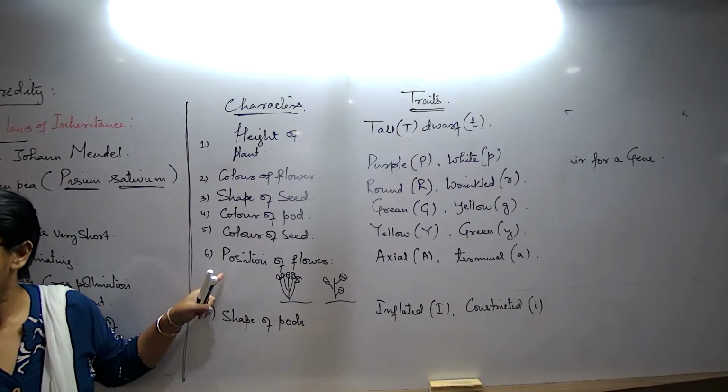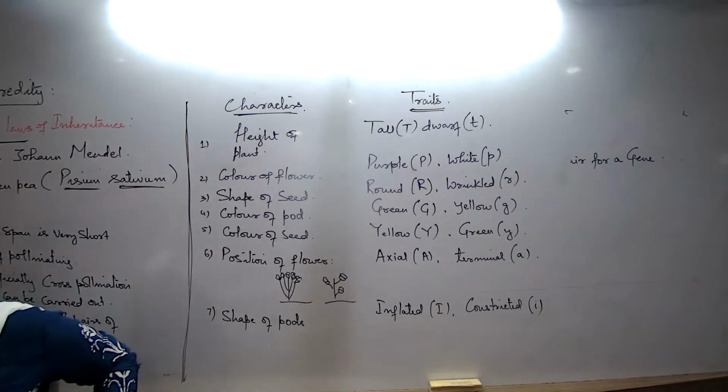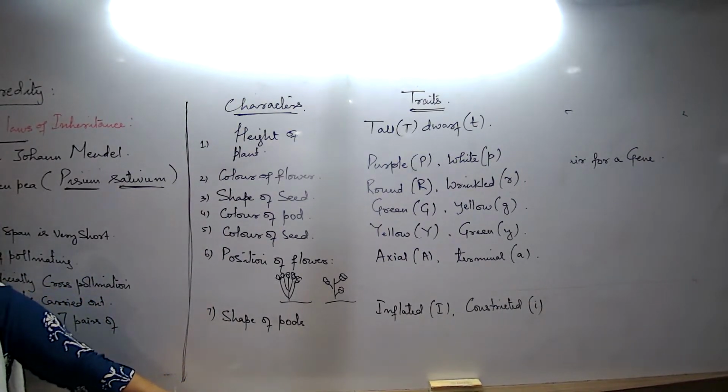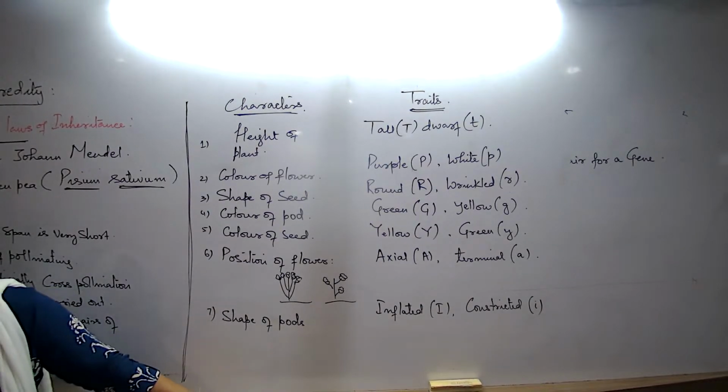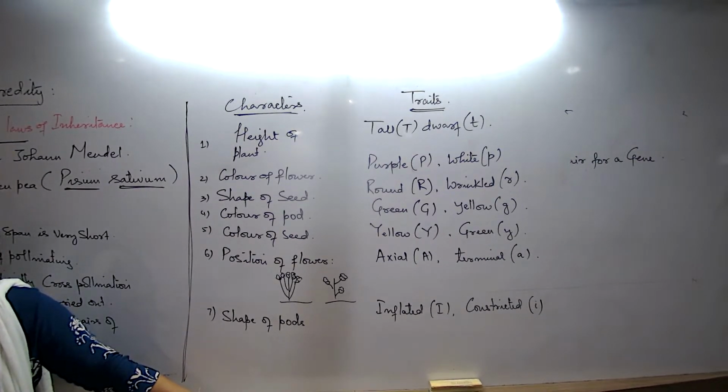Ma'am, what do you mean by a wrinkle? What did I tell you? What are the reasons for selection of these pea plants? Why did Mendel select the pea plants for his experiments? Why not any other plant? Lifespan, what? It's very short.